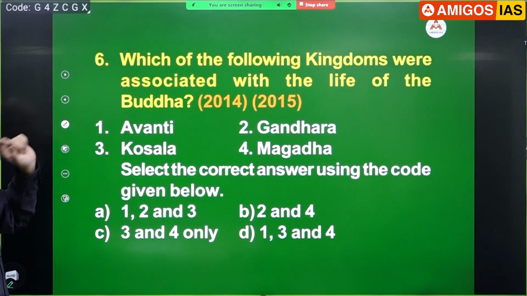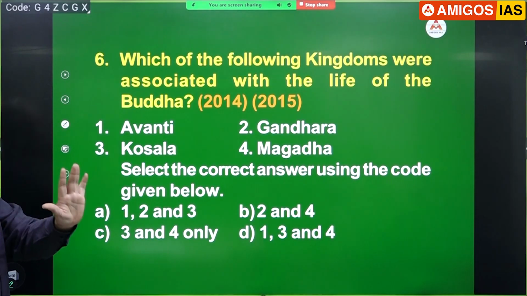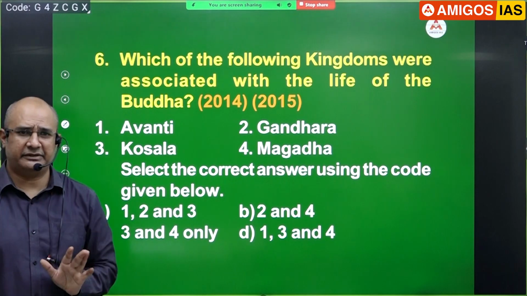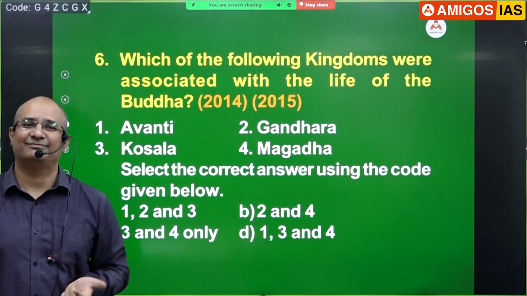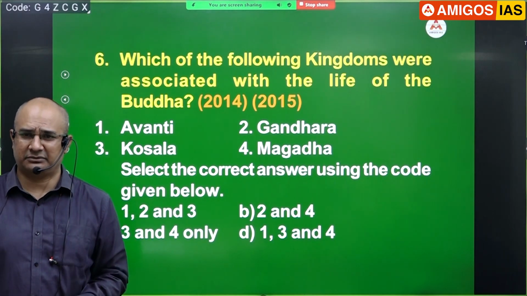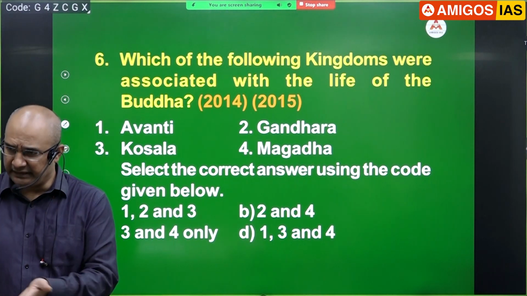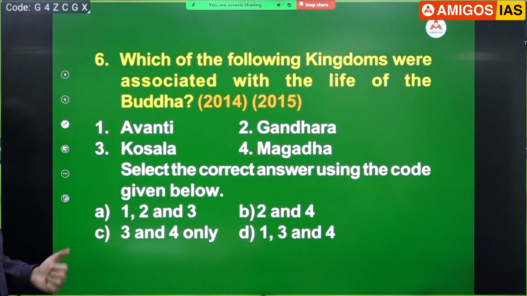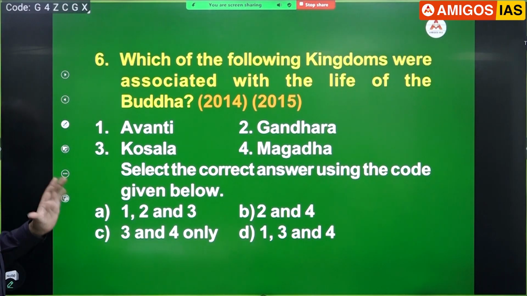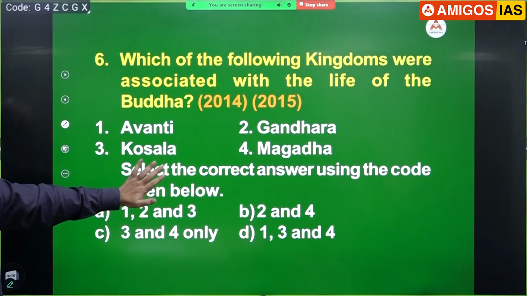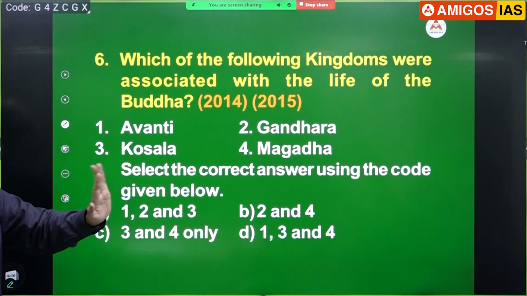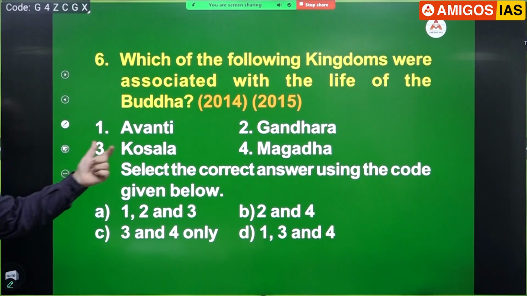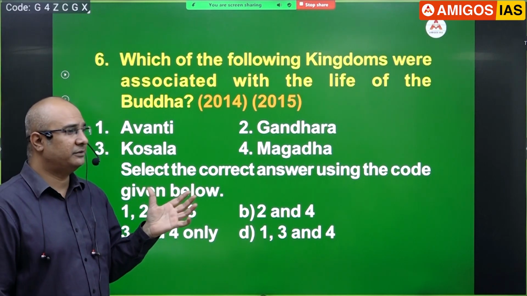If you miss that question on Nayaputta, do you think you're doing any damage for yourself? Not much. Why? Not only you, no one else is answering that question. Instead of going and getting negative marks, it's better you leave it. But this kind of question, if you lose, then you're making a mistake. It is not a direct question, you will not find it anywhere in the textbook, but as such you can make an intelligent guess. And very rarely does UPSC do this.